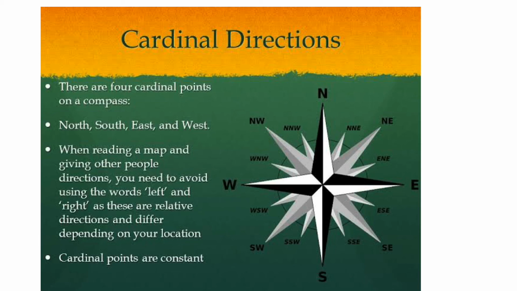So, there are 4 cardinal points on a compass: north, south, east and west. When reading a map and giving other people directions, you need to avoid using the words left and right, as these are relative directions and differ depending on your location.